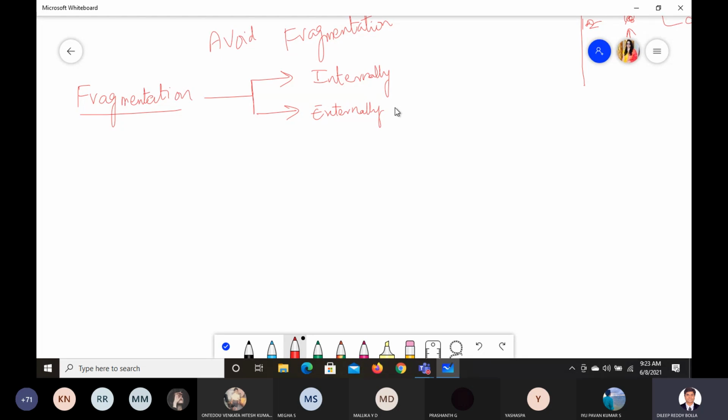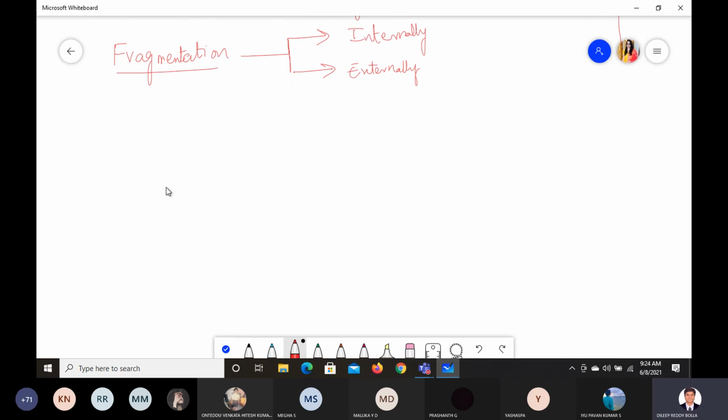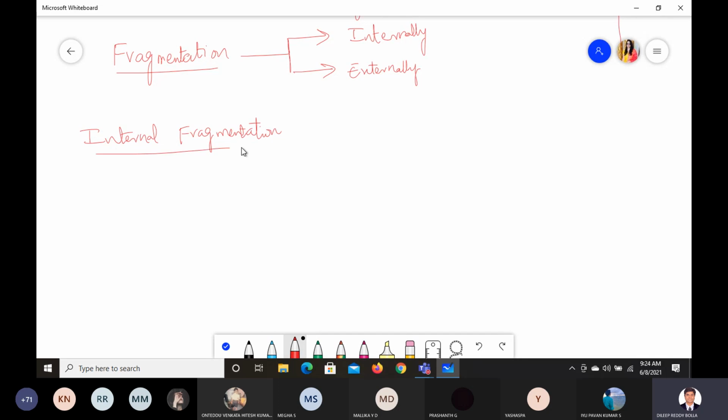How do we understand this fragmentation? Let us take an example for reference, starting with internal fragmentation. These are all basics I am trying to give you. Once you understand this, the further concepts will be very easy.